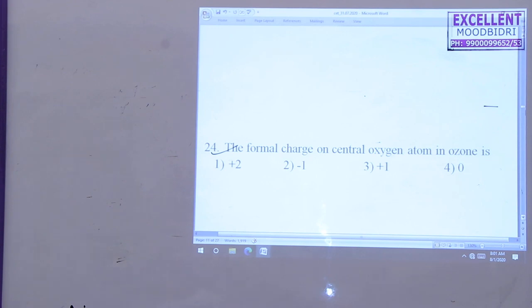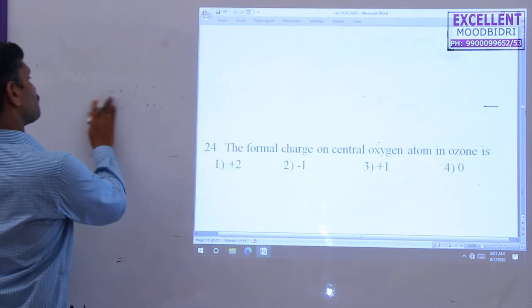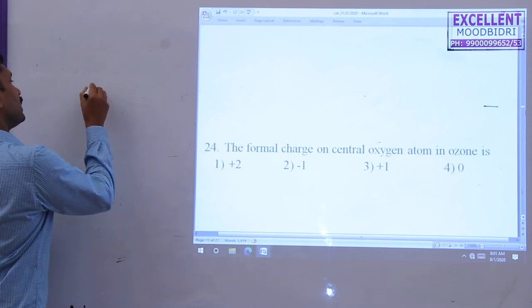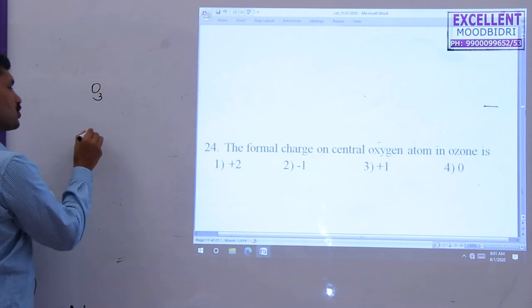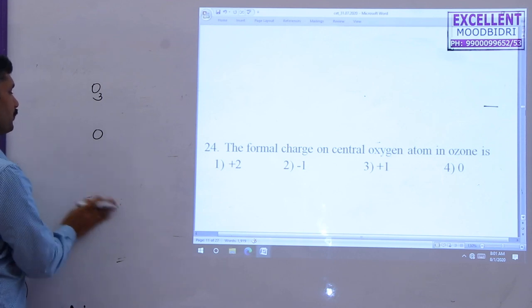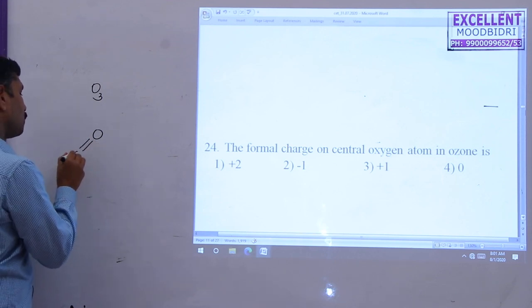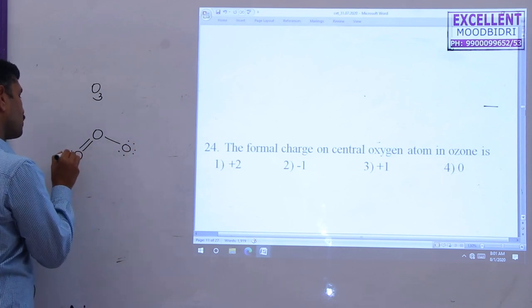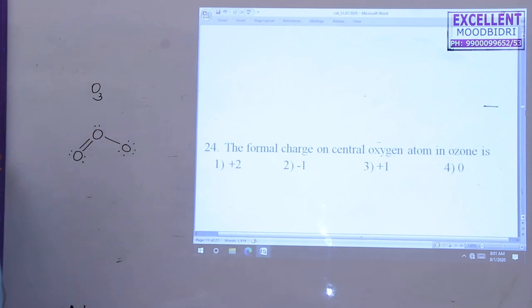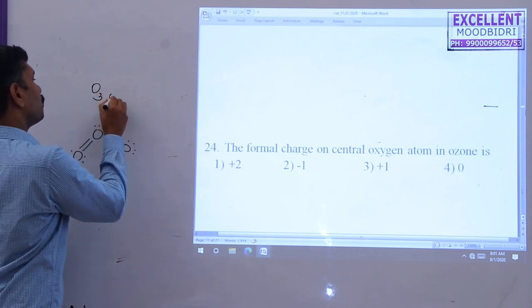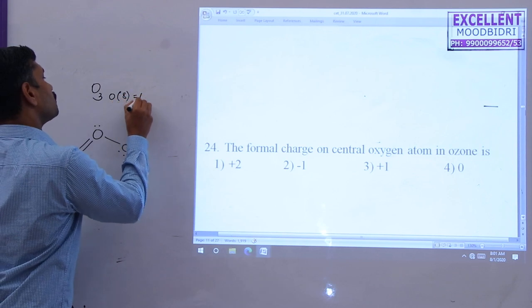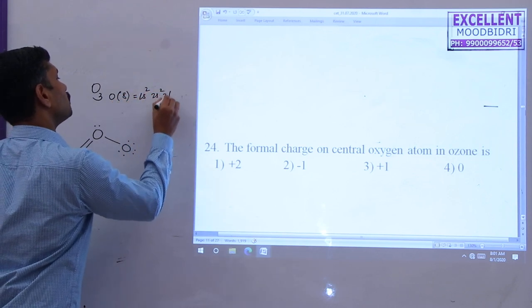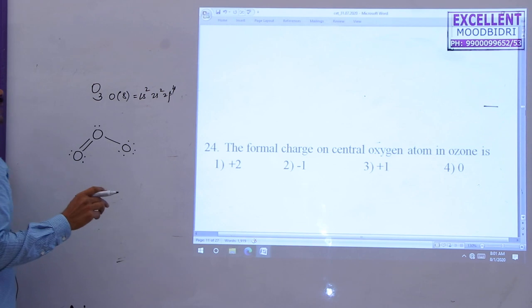The formal charge on the oxygen atom in ozone. We know the ozone formula is O3. The Lewis dot representation is O double bond O single bond O. This is the Lewis representation. First find the total number of valence electrons. For O, the atomic number is 8, so 1s2, 2s2, 2p4.